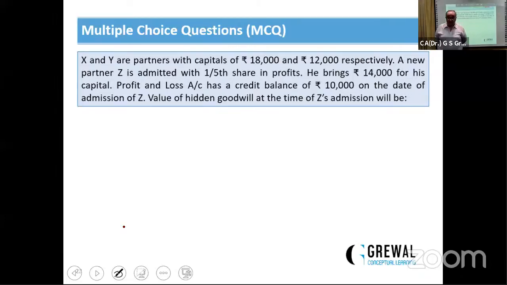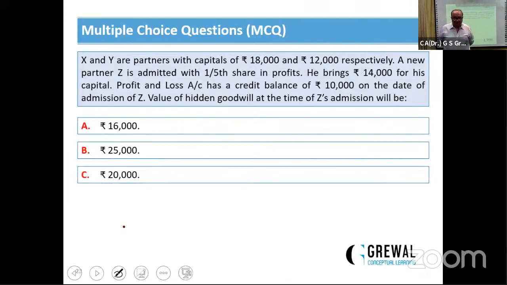Now see the existing position. X's capital is 18,000. 12,000 is Y's capital. Definitely the credit balance of the P&L account will also be credited to X and Y. And Z's capital is rupees 40,000. Calculate 18,000 plus 12,000 plus 10,000, it will be 40,000, plus Z's capital 40,000 - it will be 80,000. Or previously we have calculated the total capital of rupees 70,000. The difference is 16,000. The correct answer will be.